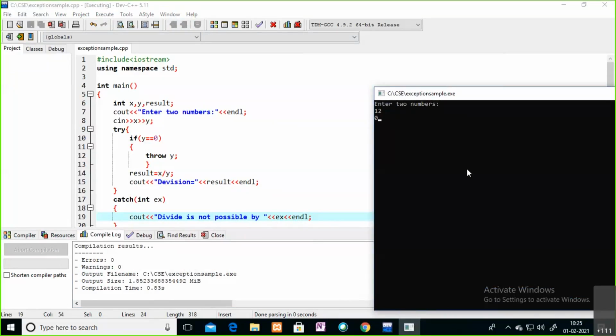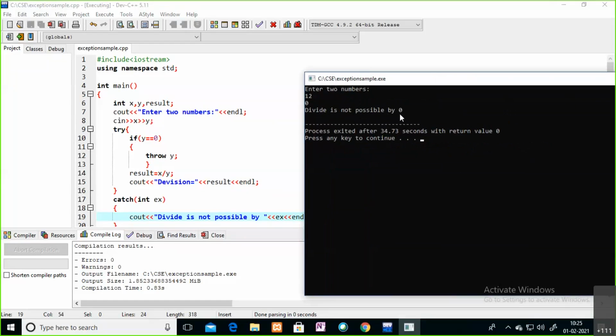If I enter 0, your program stopped execution. Are you getting the point? If I click on the enter button, your program stopped working. Now observe, if I click on this enter button, you can see: divide is not possible by 0. Now you are in a position to handle those situations by using this try block and catch block. By using this exception handling mechanism, you are able to handle that situation. Now the user can understand by reading this message.